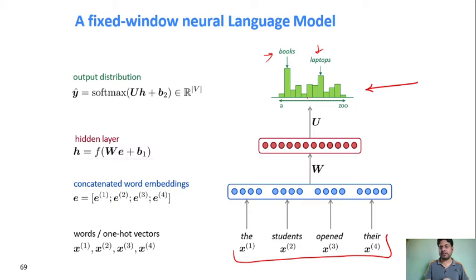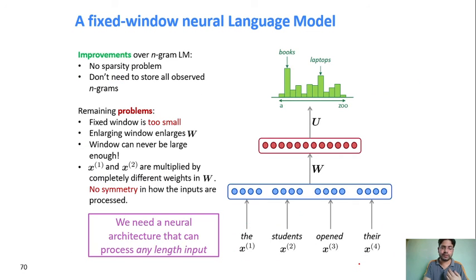Now the challenge here is fixing the length. What should be the best length? First, look at the good thing: no sparsity here, because now you do not have the very big matrix that we had in the n-gram model or the previous model where we were doing the counting. Here you do not need the counting, your network will take care of those things, right? You do not need to store all the observations of n-grams. That is the beautiful thing.